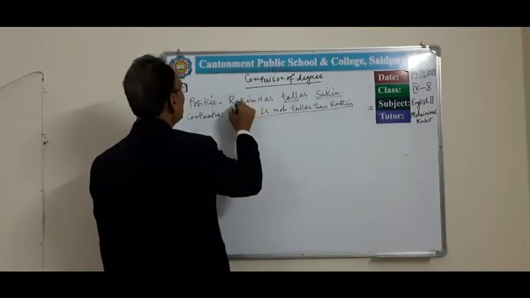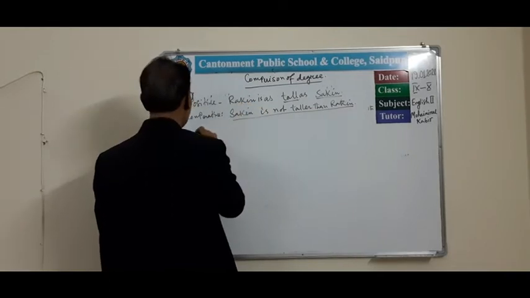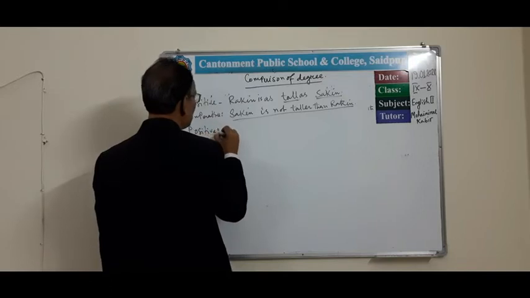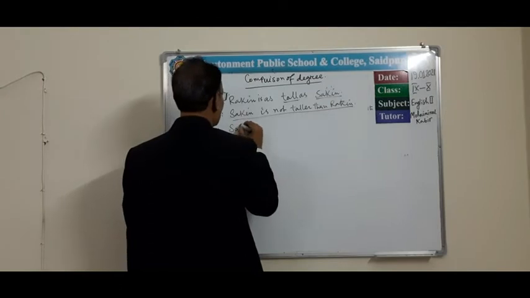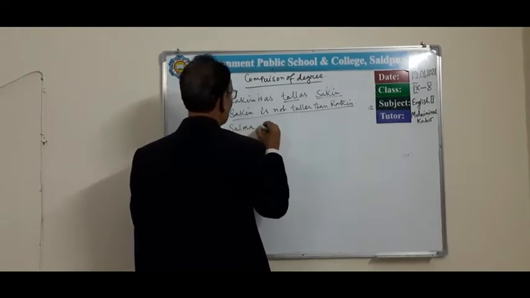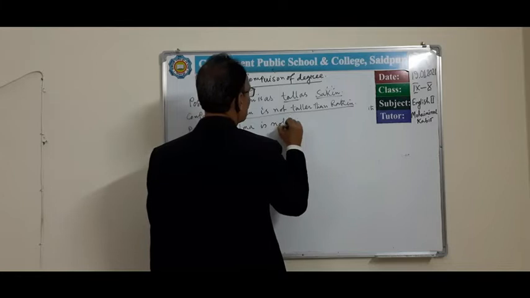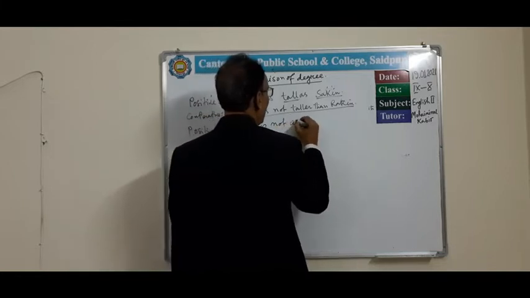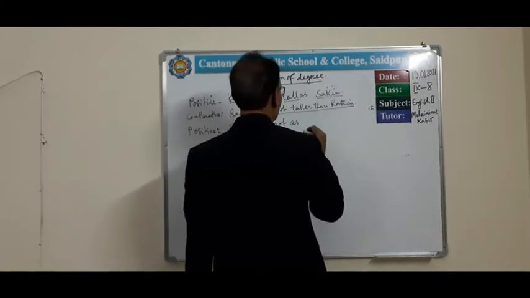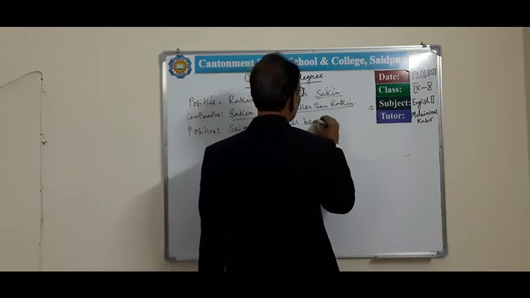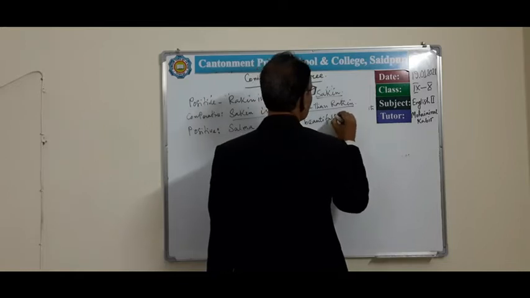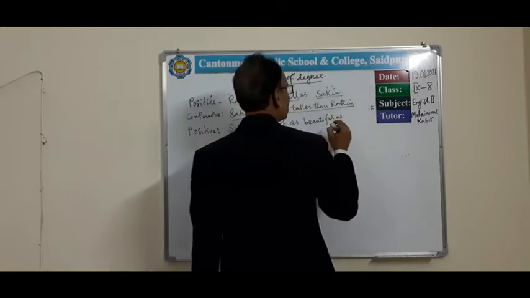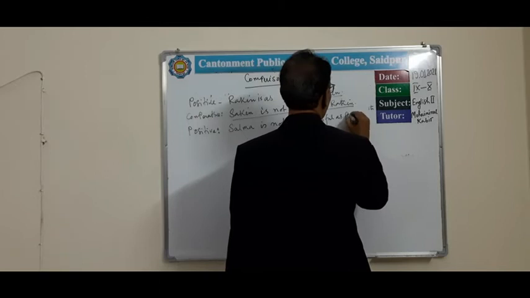Whenever you get the negative form, then what will it be? Positive, maybe: Salma is not as beautiful as Rekha.